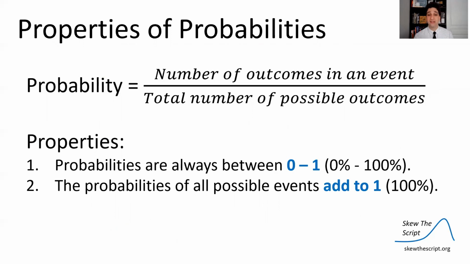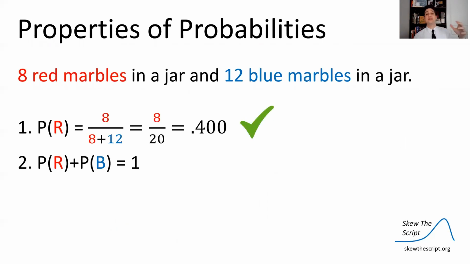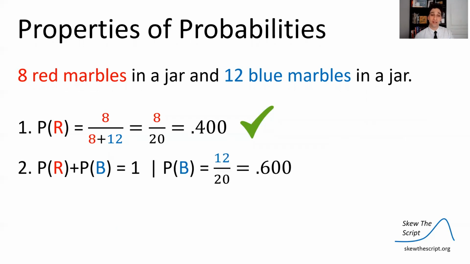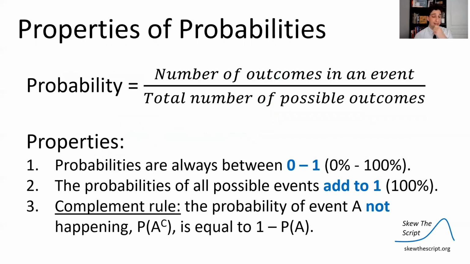2, the probabilities of all possible events must add to 1. If you account for all possible events, their probabilities have to add to 1 because something has to happen. So in this case, there are 2 possible events. You get a red marble, you get a blue one. So those probabilities should add to 1. Probability of blue is 12 out of 20. So that's 0.6. 0.4 plus 0.6, we get 1. We're good.